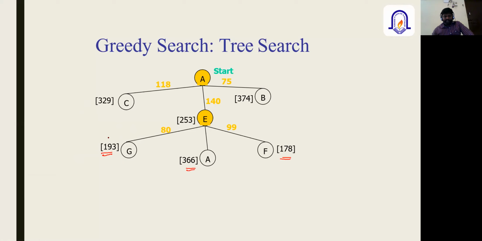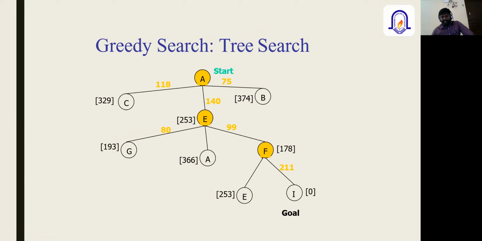Out of these three values, 193, 366, and 178, this is the shortest value. So this is the node which is going to be selected for further expansion.